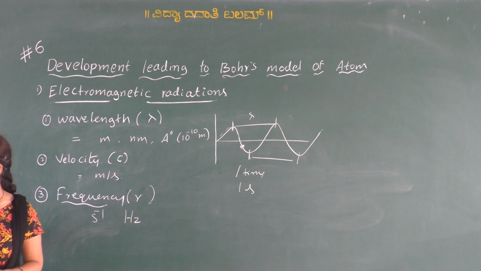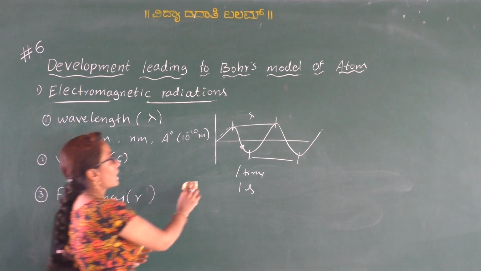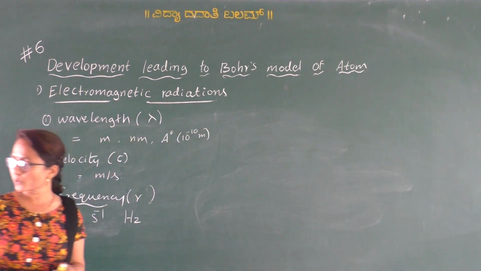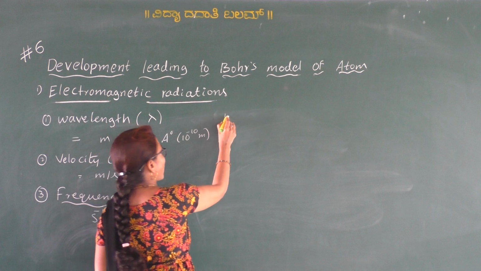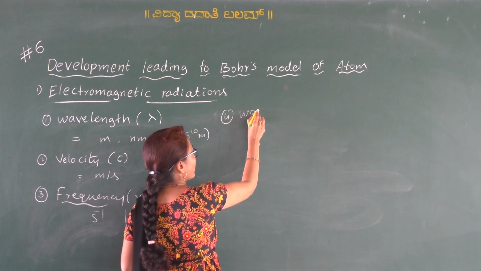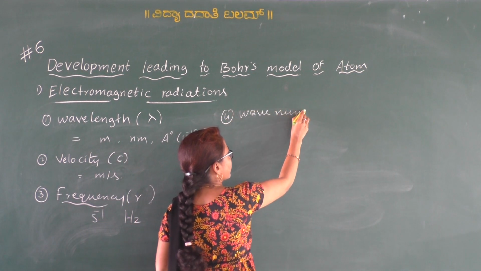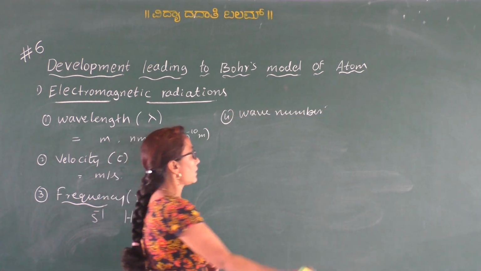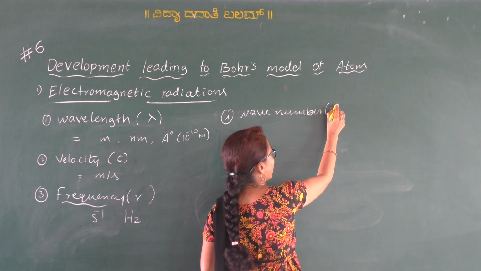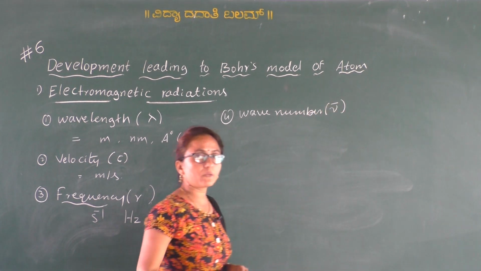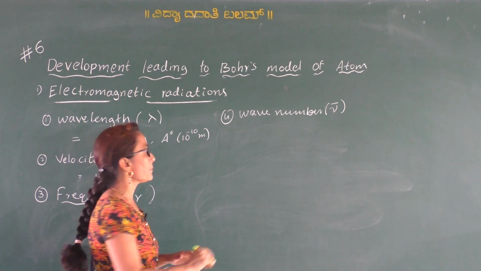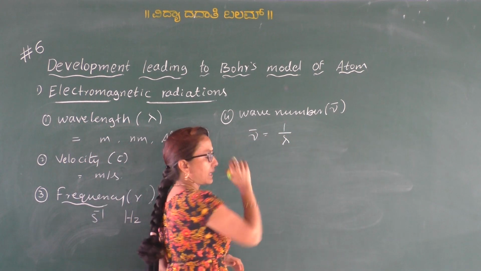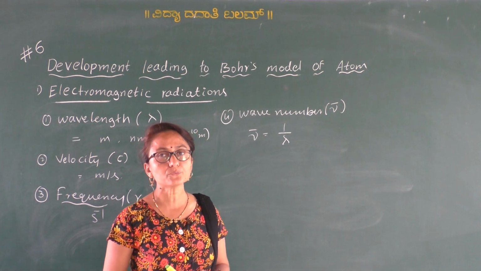One more important property of the wave, that is wave number. The fourth property is wave number. Wave number is given by the symbol nu bar, and wave number is a reciprocal of wavelength.